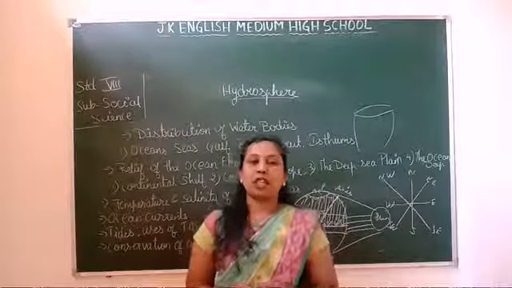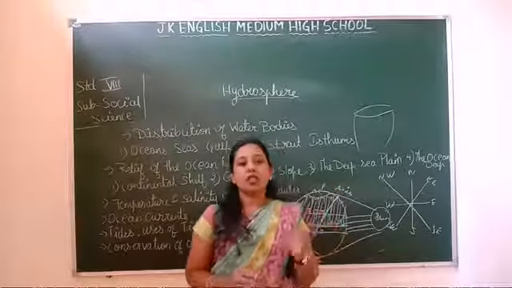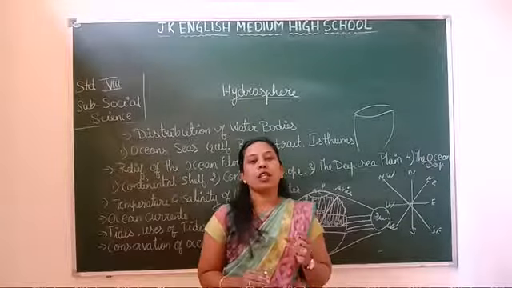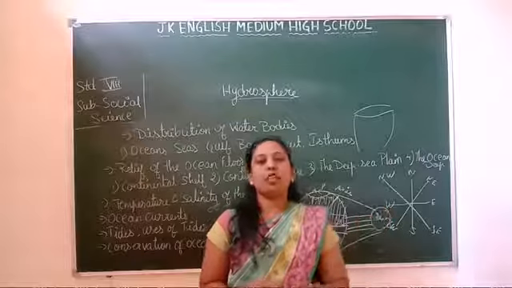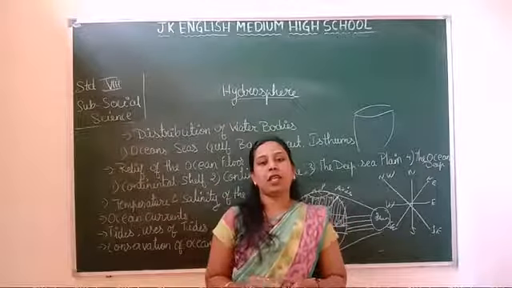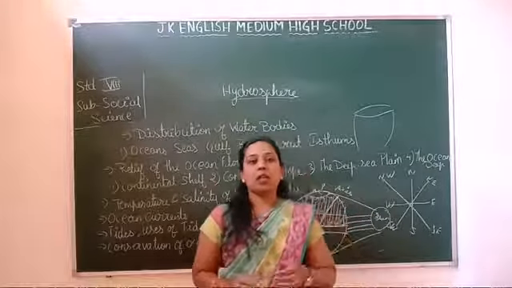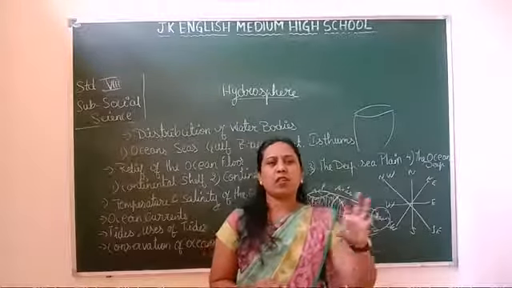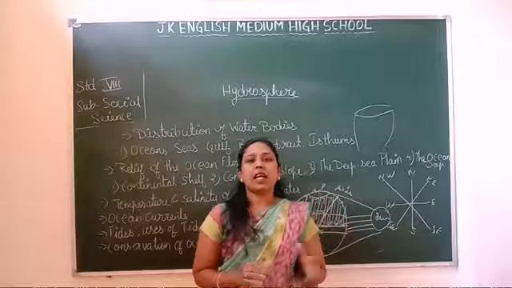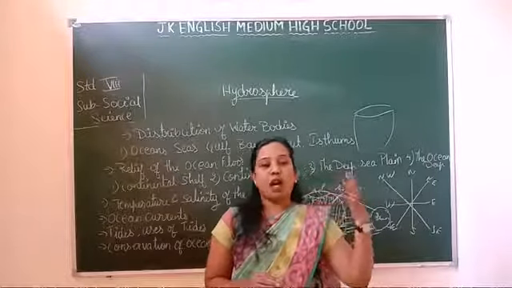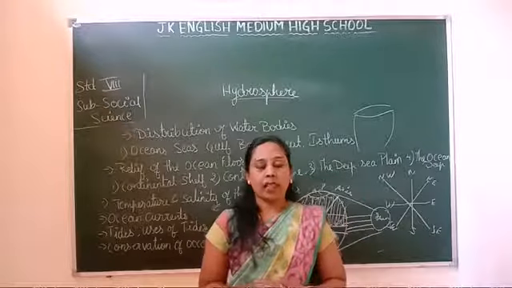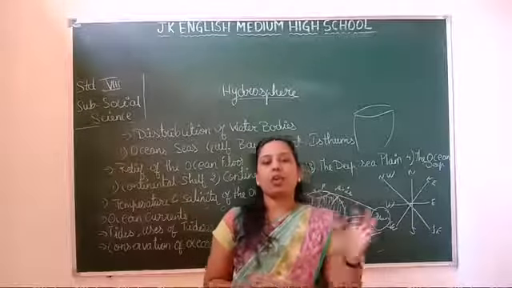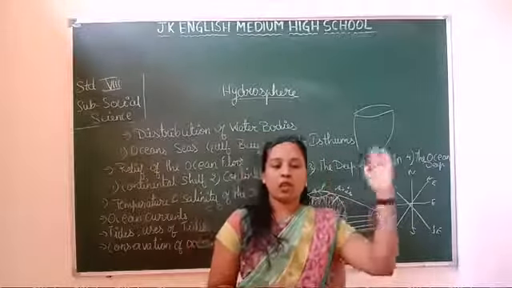The next one is neap tides. Neap tides occur on the first quarter and last quarter days in the phase of the moon. During the neap tides, the sun and the moon are at a right angle with respect to the earth. At this time the tides are not very high and not very low. The high tides are not very high, and the low tides are not very low.